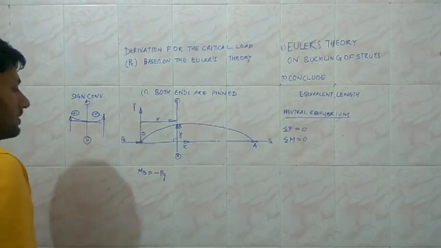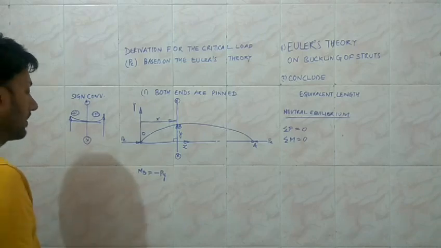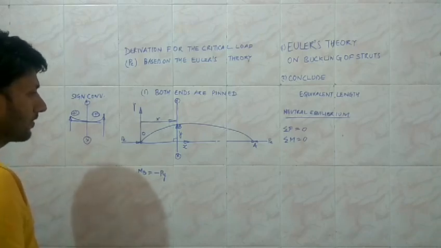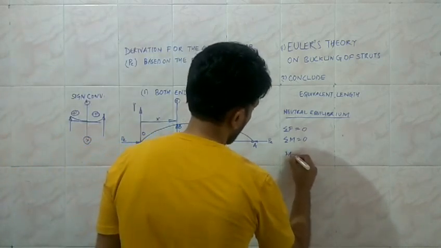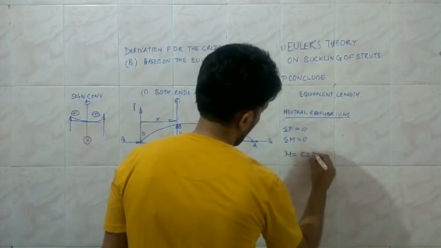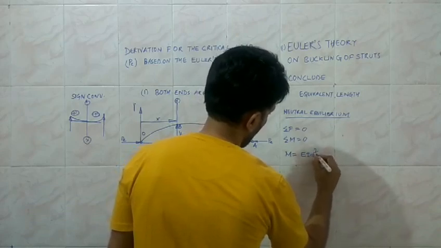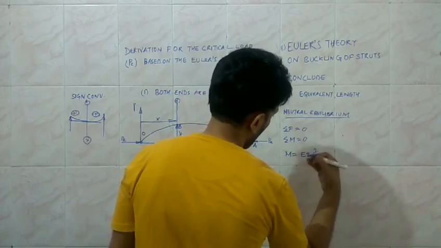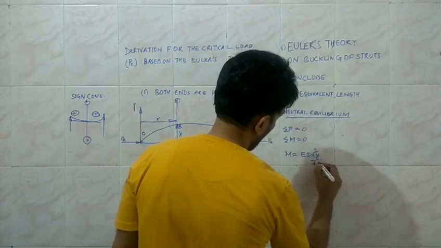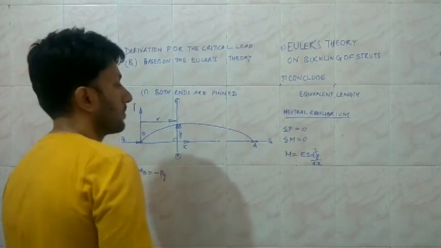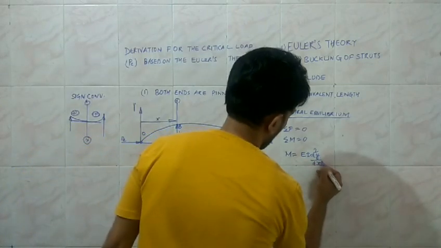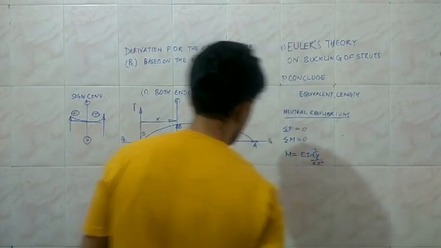From the previous discussion, we have identified that the bending moment is given by M equal to EI into the second derivative of the deflection with respect to the distance along the length of the beam, d square y upon dx square, or the rate of change of the slope. So this is the equation we are going to use.